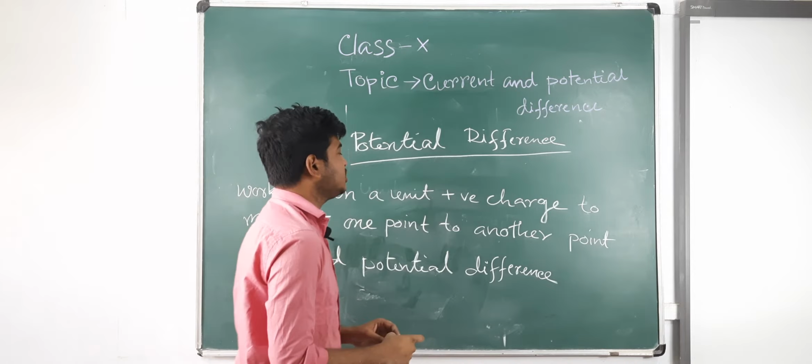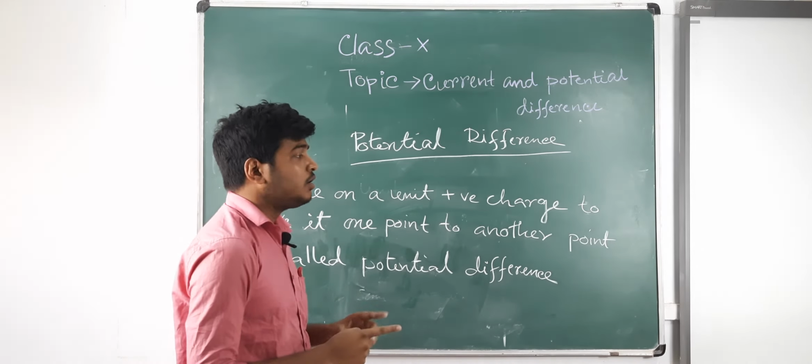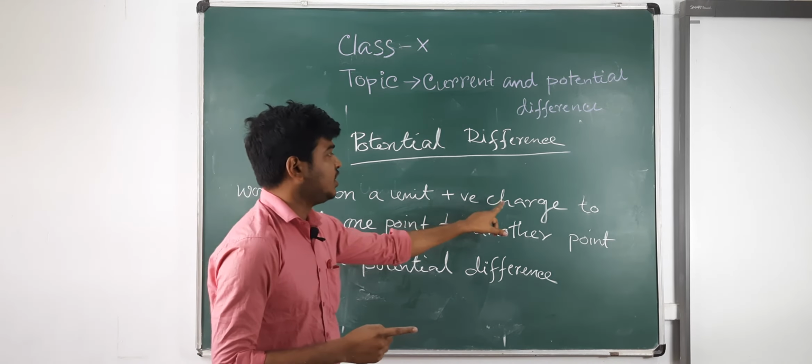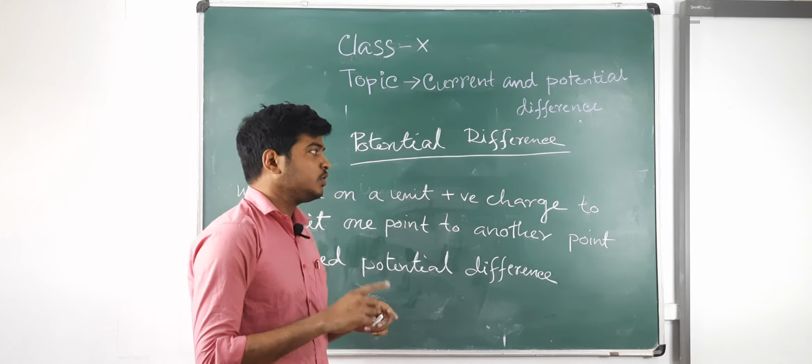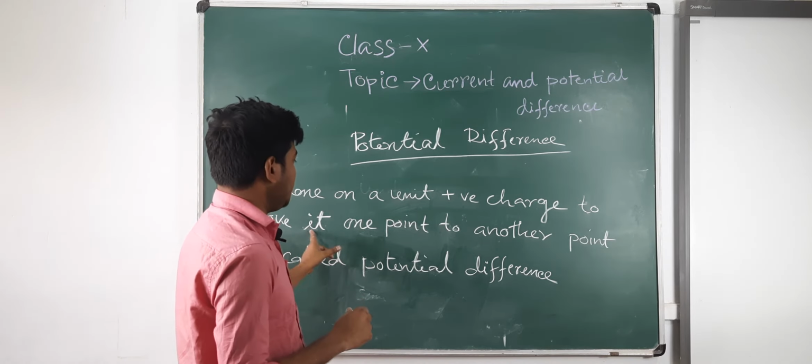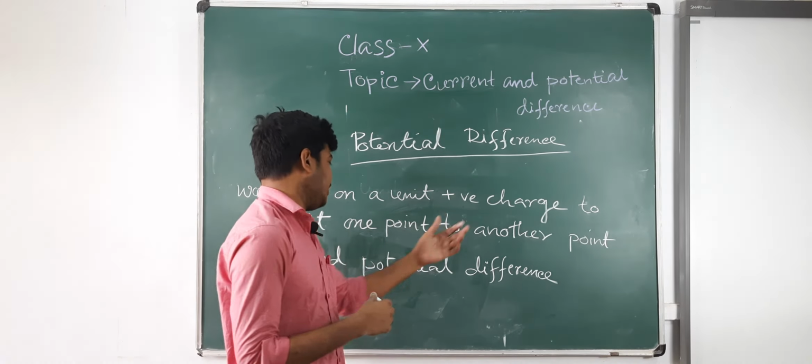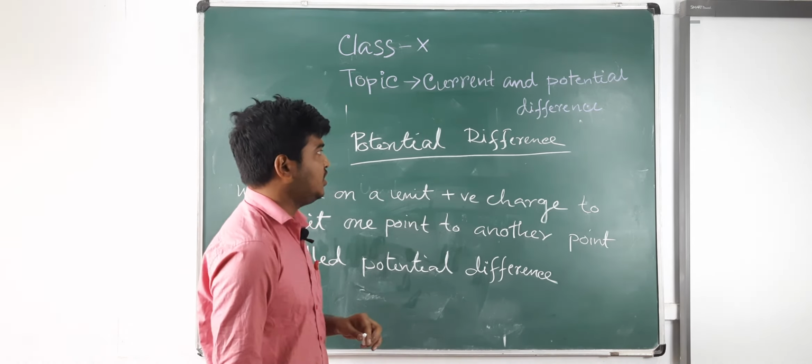So what is the definition of potential difference? Work done on a unit positive charge, that means positive 1 coulomb charge, to move this charge from one point to another point is called the potential difference.